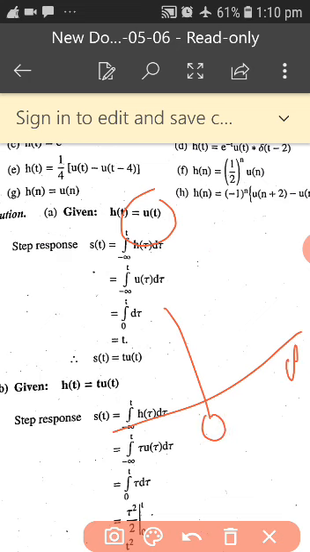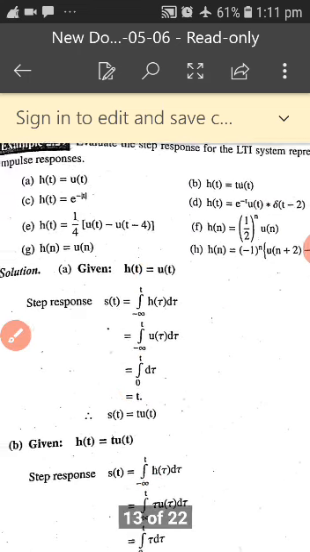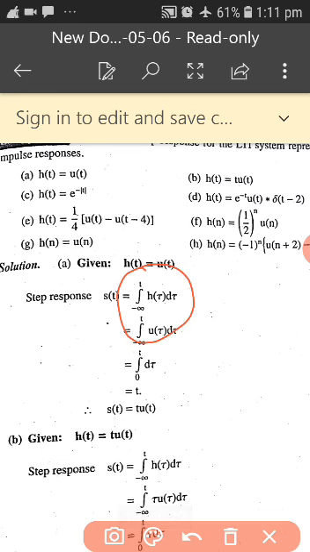In general the integration is from minus infinity to t, but u of t exists only from 0 onwards, so the integration will change. u of t will exist from 0 to t. Integrate it, you are going to get t into u of t.